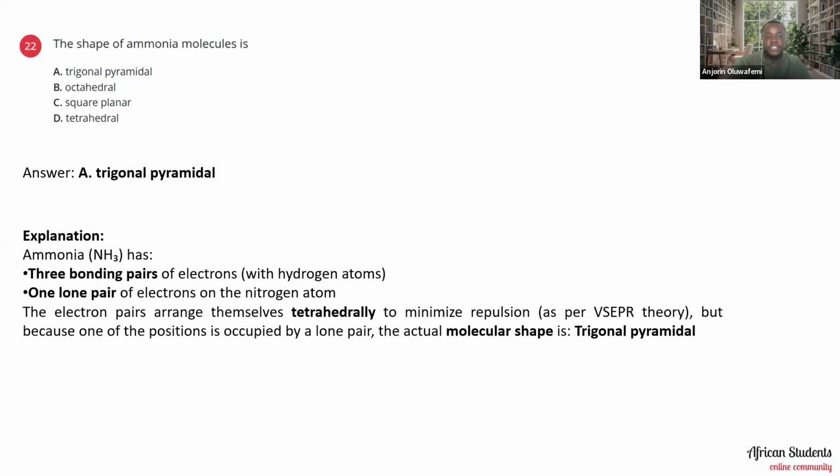Now, the reason is because there are three bonding pairs of electrons with hydrogen atoms. It has one lone pair of electrons on the nitrogen atom. So the electron pairs arrange themselves tetrahedrally to minimize repulsion, as per VSEPR theory. But because one of the positions is occupied by a lone pair, the actual molecular shape is trigonal pyramidal. So let's take note of that.